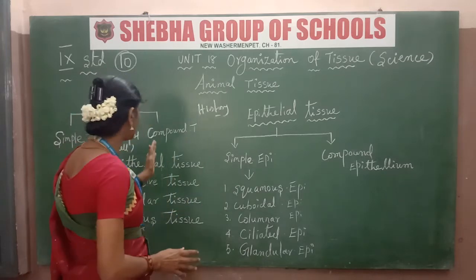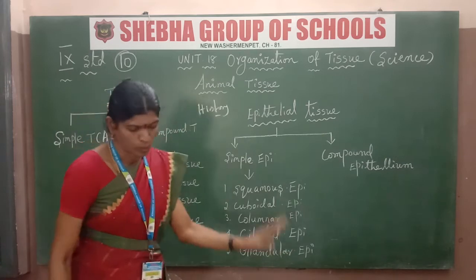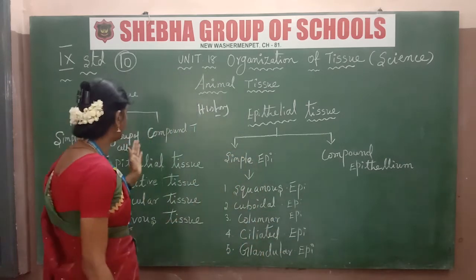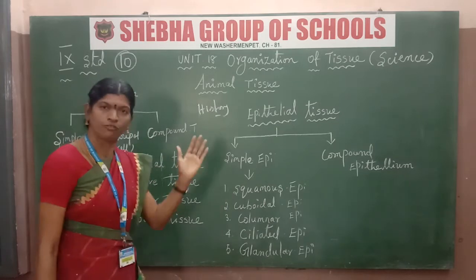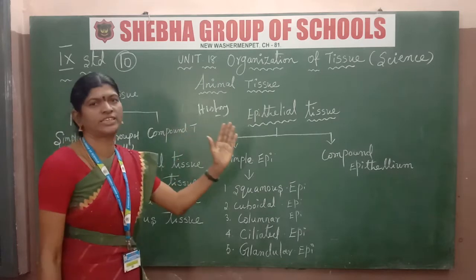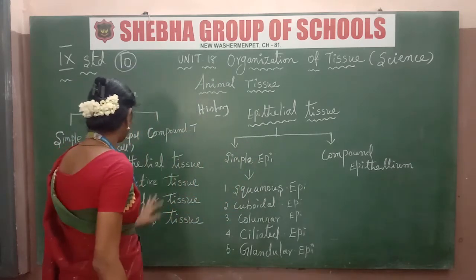That is called compound tissue. Simple tissue is a group of cells similar in origin and structure that work together and perform a function. Compound tissue is a group of cells differentiated in structure and function. These are the two types of variation.